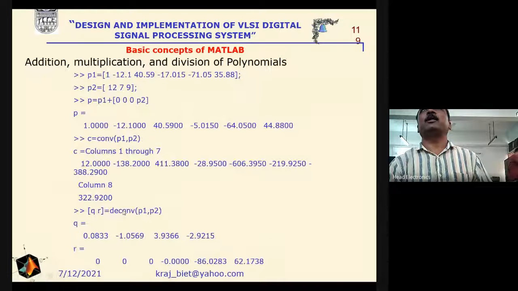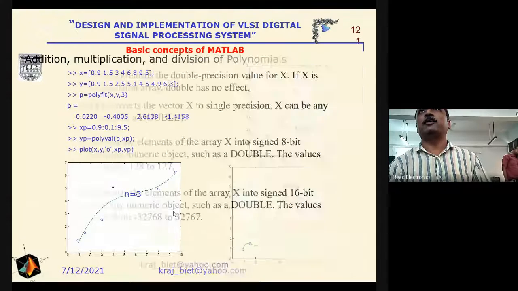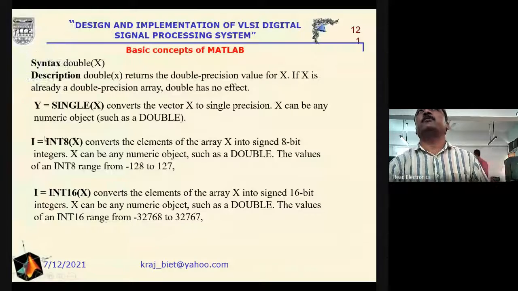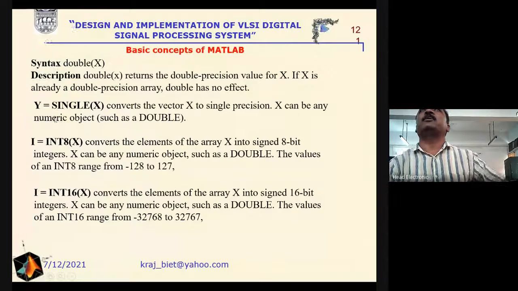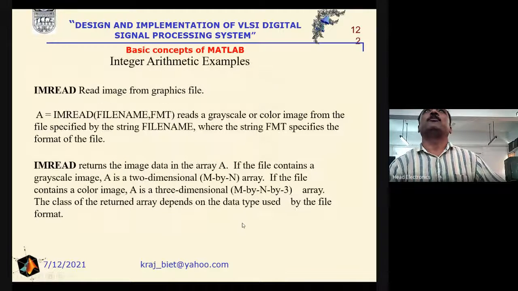Similarly, if a polynomial is given, we can calculate the roots and draw the graph. Here we can use different commands, like y is equal to single(x), which converts the vector x to single precision. int8 converts the elements of the array x into signed 8-bit, and int16 converts the elements of the array x into signed 16-bit here.